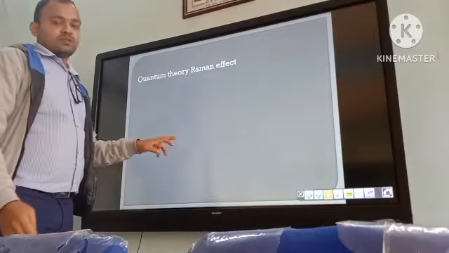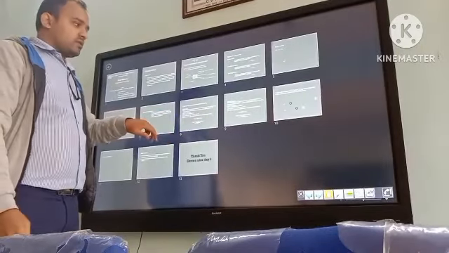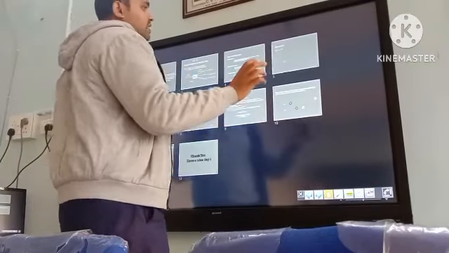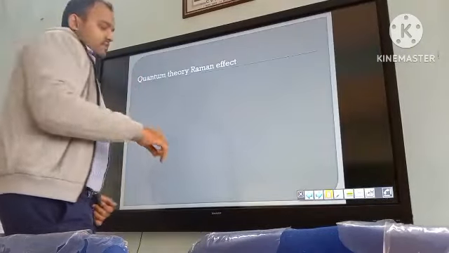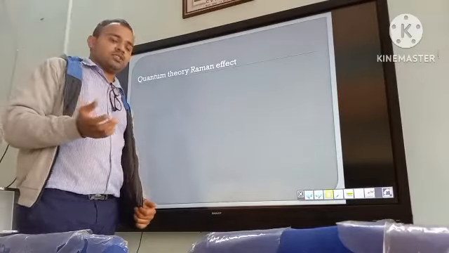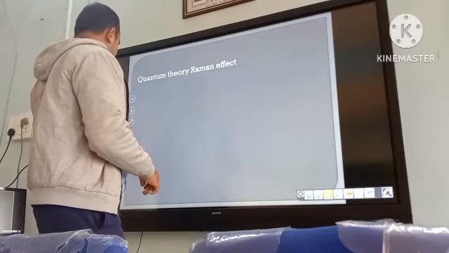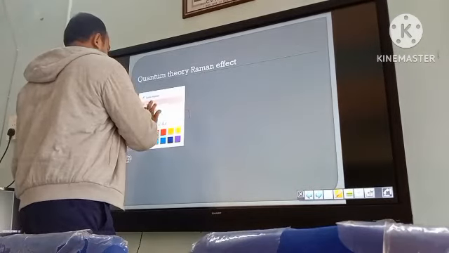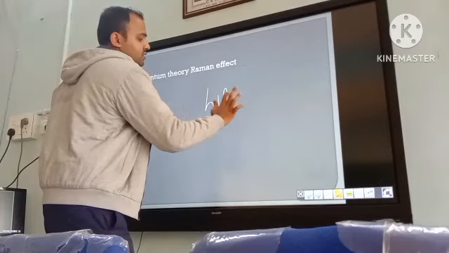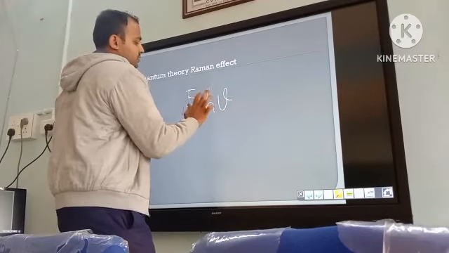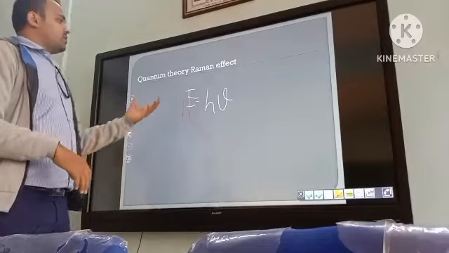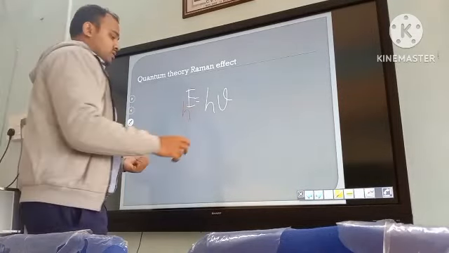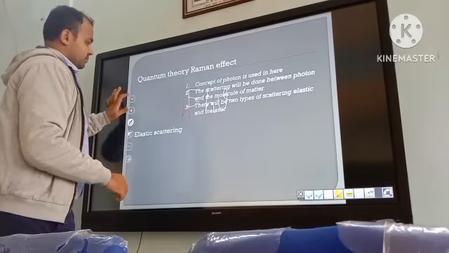Now we will move on to the quantum theory. Quantum theory treats light radiation not only as an electromagnetic wave, but also as a photon. A photon is a particle having energy h nu. This is the energy of the photon. In this quantum theory, we will use a diagram. Let me go to the diagram.